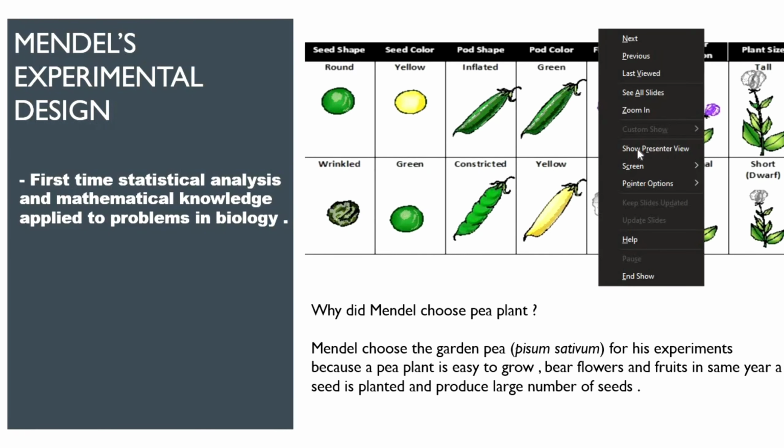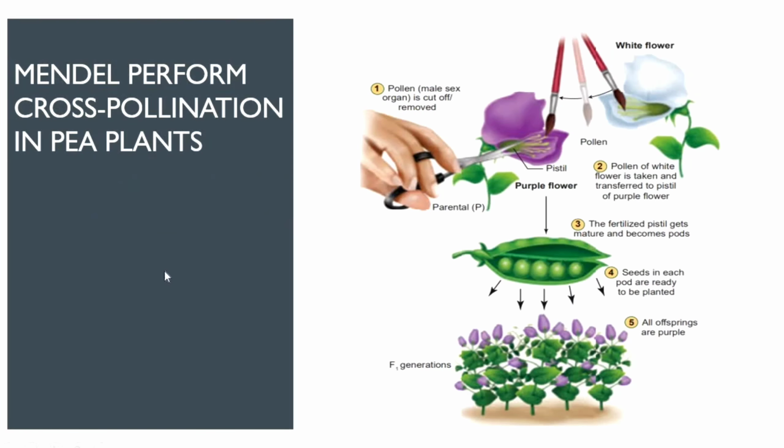Moving forward to the next topic, Mendel performed cross pollination in pea plants. I told you some time back that pea plants undergo self fertilization. So why did Mendel perform cross pollination in pea plants? See, Mendel was working on a hypothesis. He had a hypothesis about genetics. There are very many steps to test a hypothesis. So of course he had to